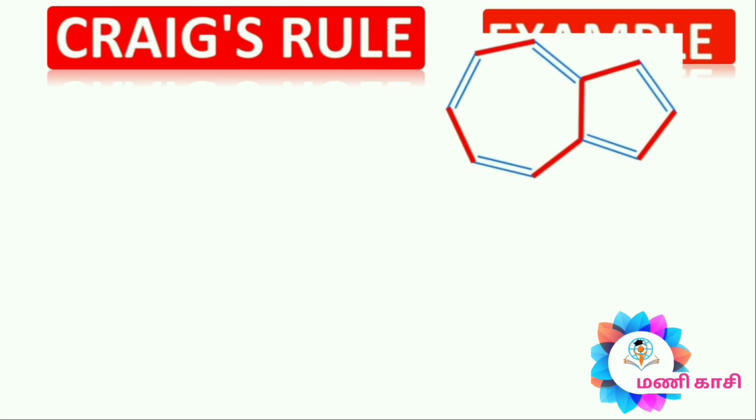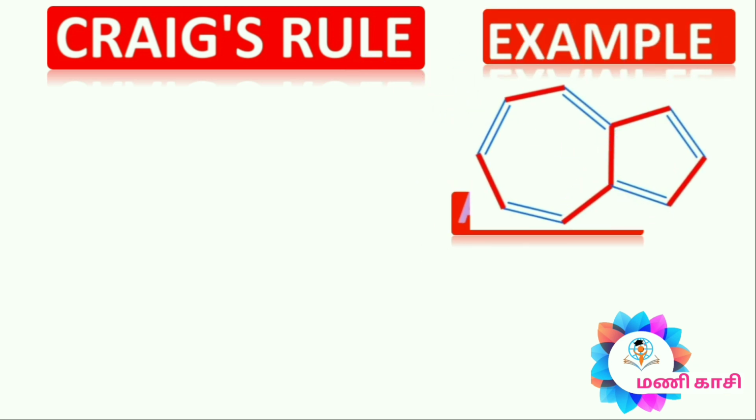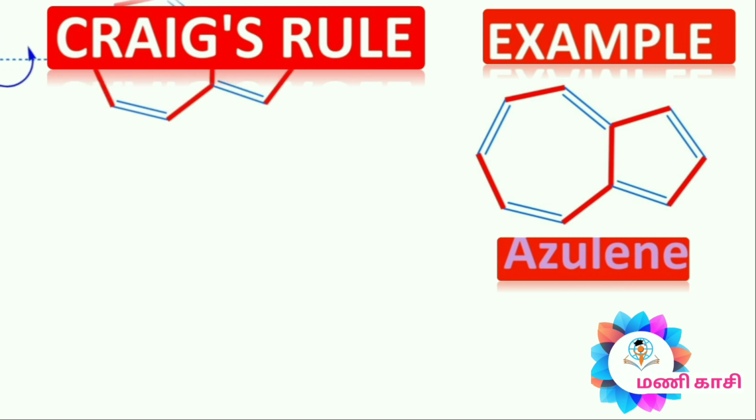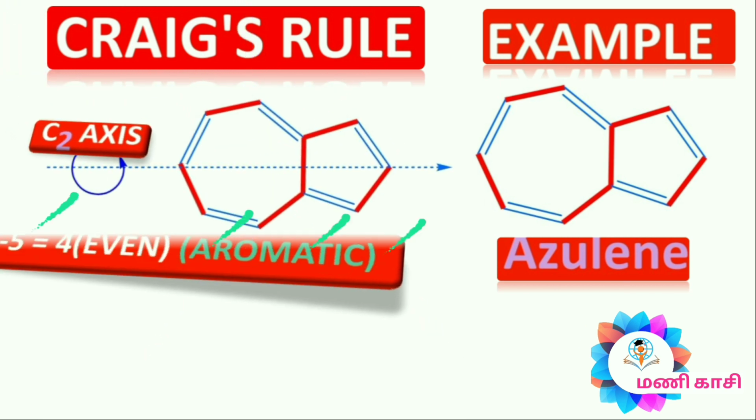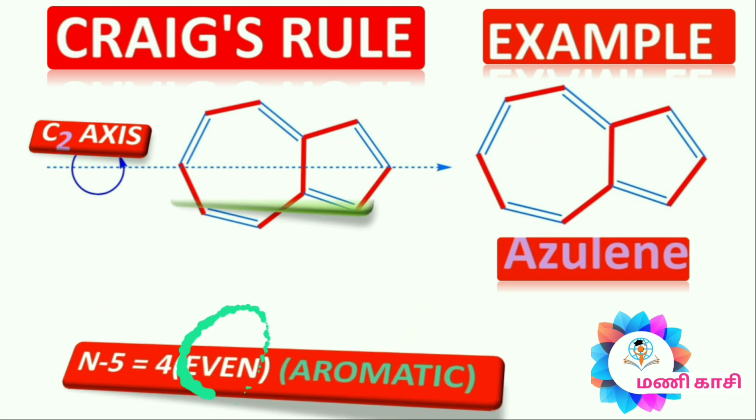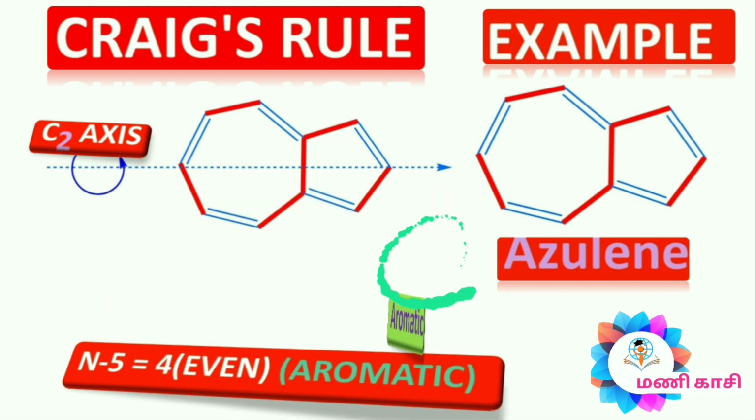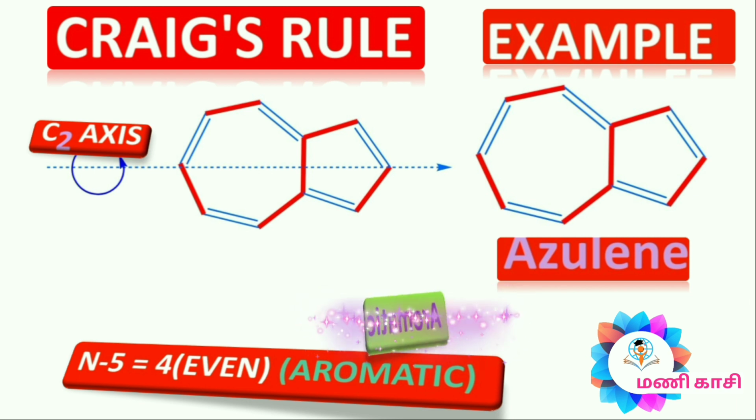In the case of acetylene, the best example of Craig rules. When an axis is passed through the two carbons, we get an even number of pi bonds. So this compound is aromatic. Many compounds do not follow Craig rules.